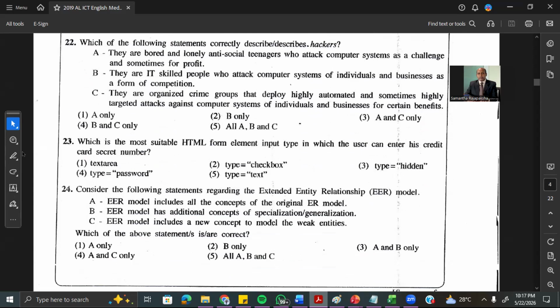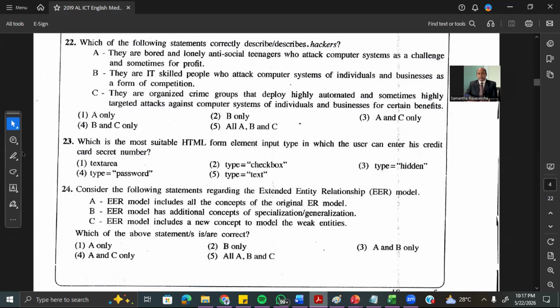Question 23. Which is the most suitable HTML form element input type in which the user can enter the credit card's secret numbers? So I think it is very obvious. We need to use password, because we want to use the password thing. Yes, it is hidden actually. So the answer is password. That's the input type you can use.